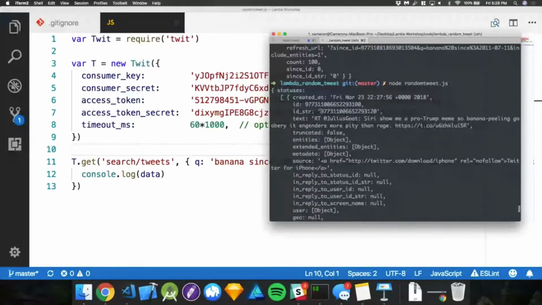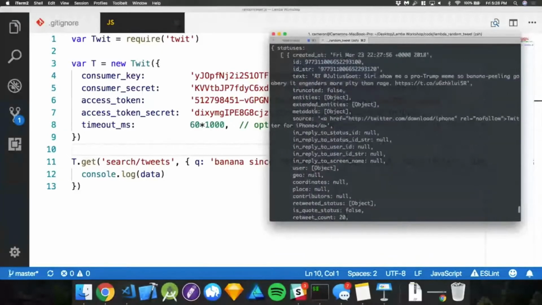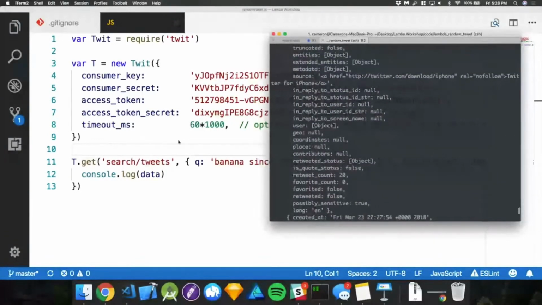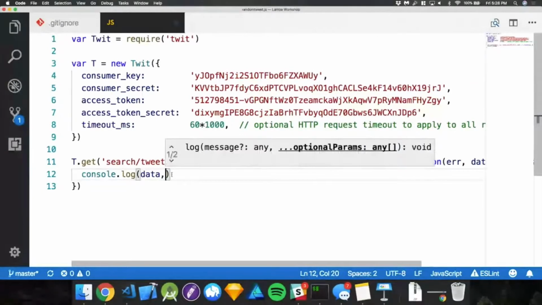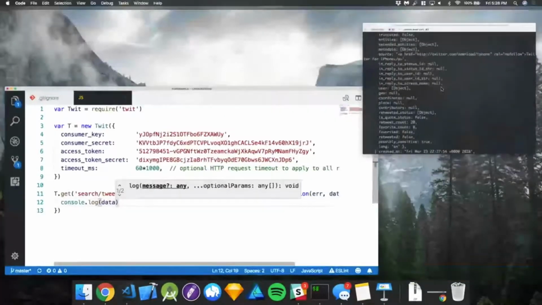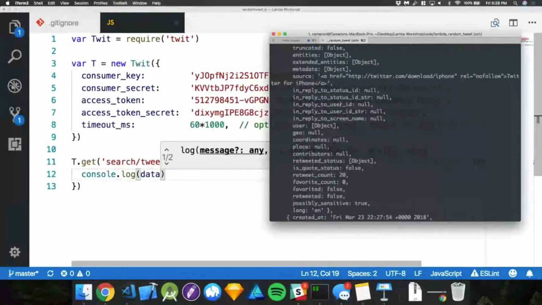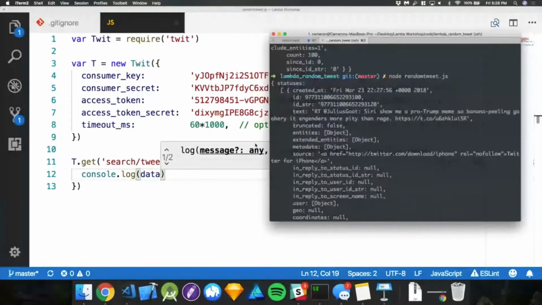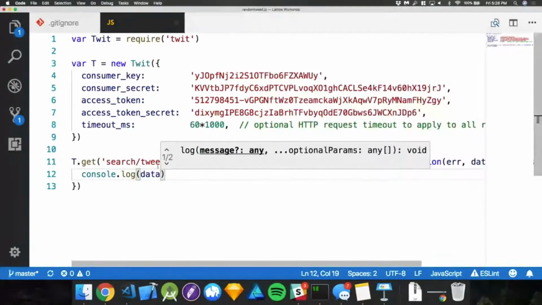I have what's happening here, and I'll kind of show you. There's all this stuff here. We also have a user. So I can say, okay, in this array, I essentially want to just give out a list of tweets. All I care about is just a list of tweets. So what I would do here is I would look at the statuses.